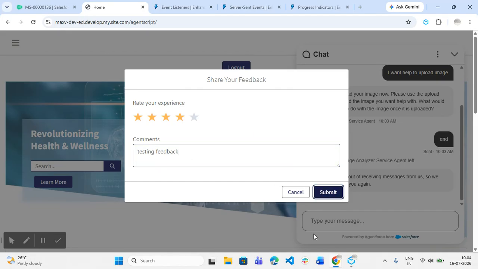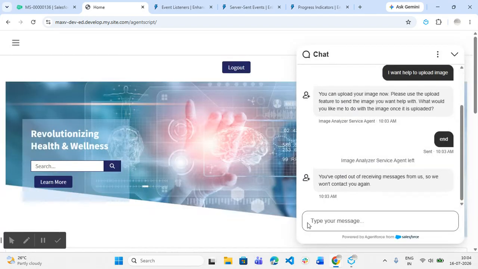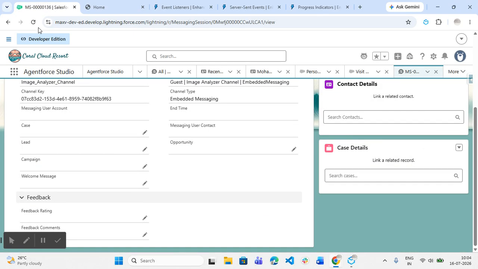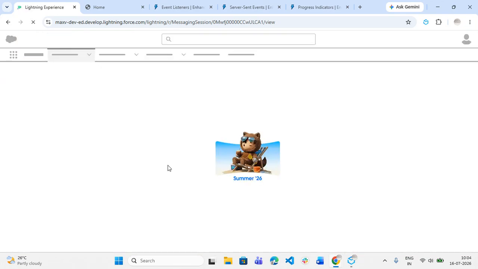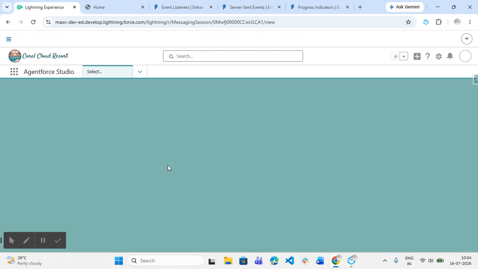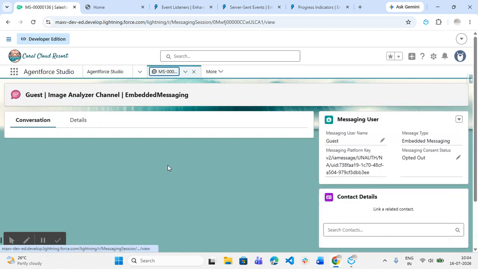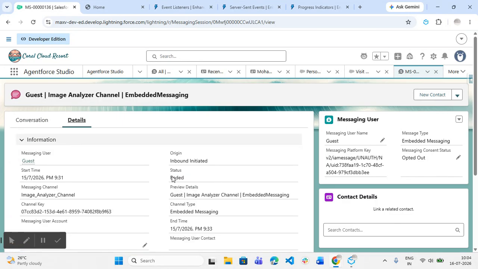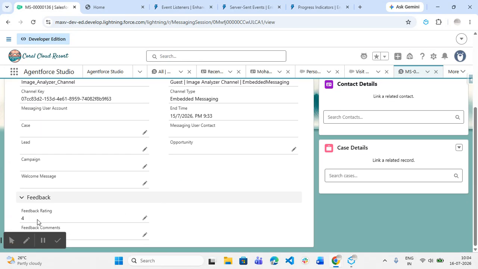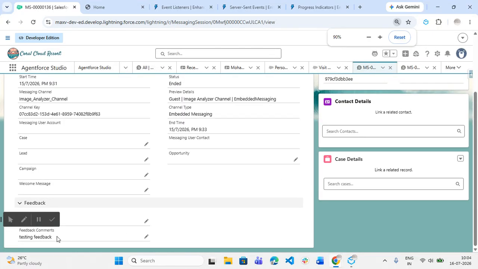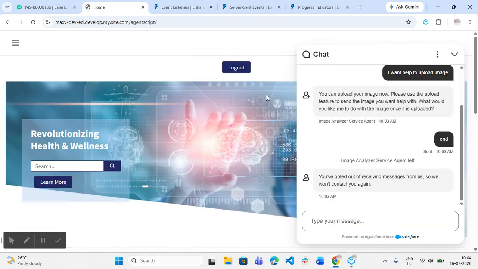So let me submit. Once after entering the details, if I go to the messaging session record details, here you can see the 4-star rating and the comments have been provided. Let me zoom out. The comment is the testing feedback which I have provided. So this is one way, where I have opted out.